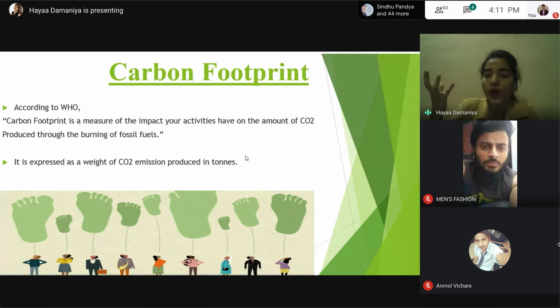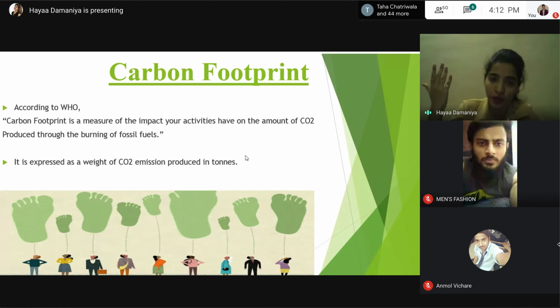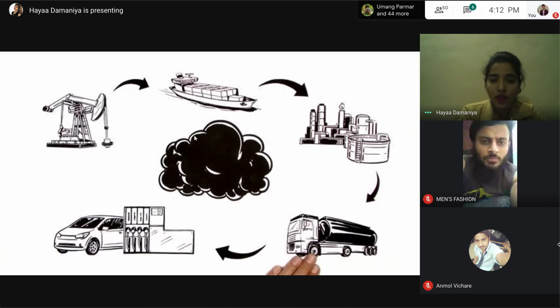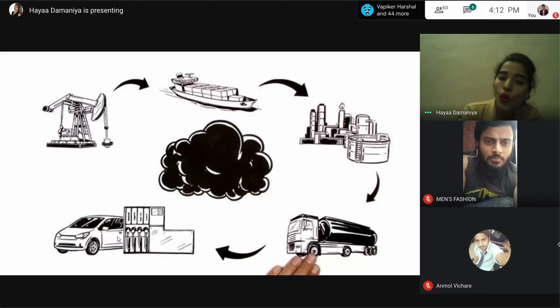Even something as simple as heating your house with gas, oil, and coal. At that time also, you are generating carbon dioxide to the environment. So, the more fuel you use, the bigger your footprint will be. For example, when driving a car, what we think is that the only carbon dioxide we are releasing to the environment is the CO2 produced by our engine. It is coming from our engine.